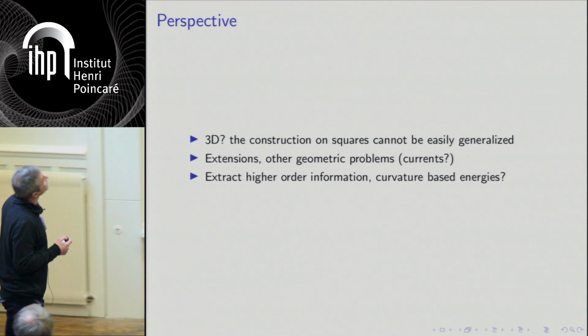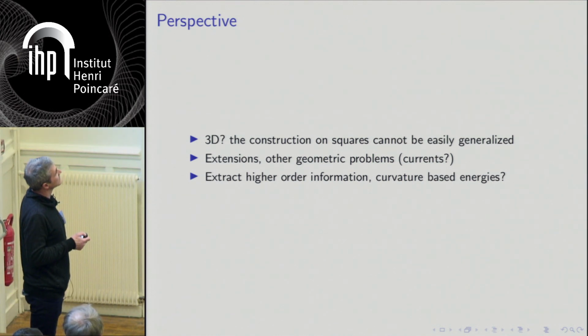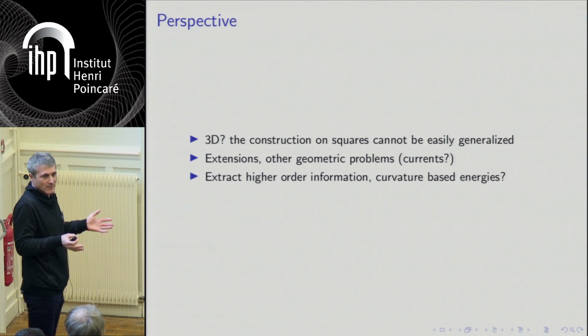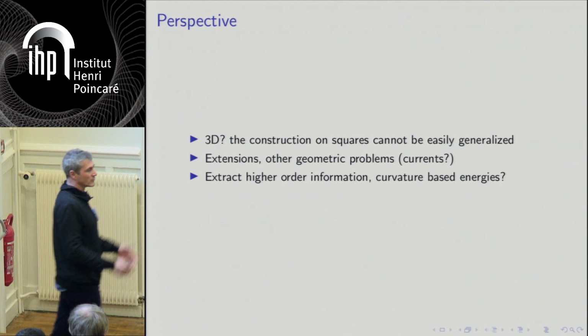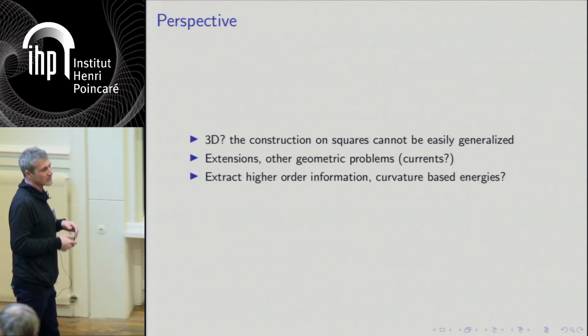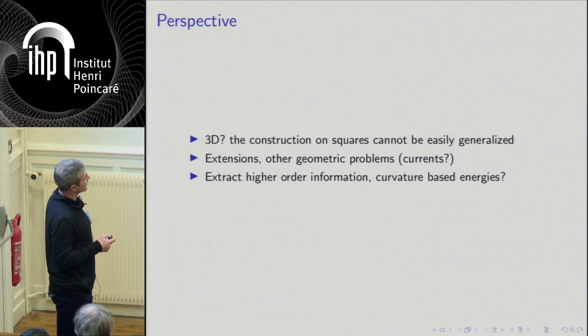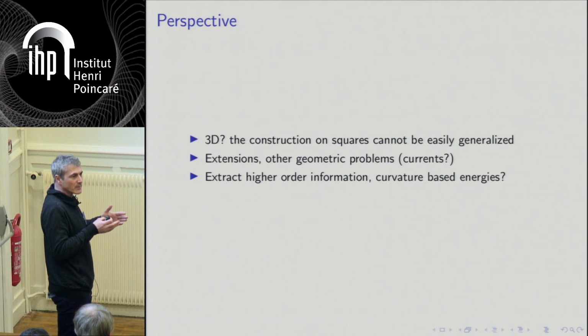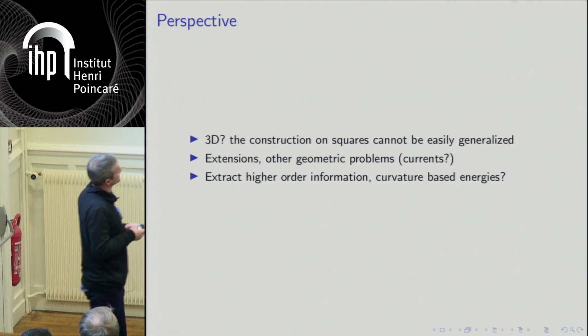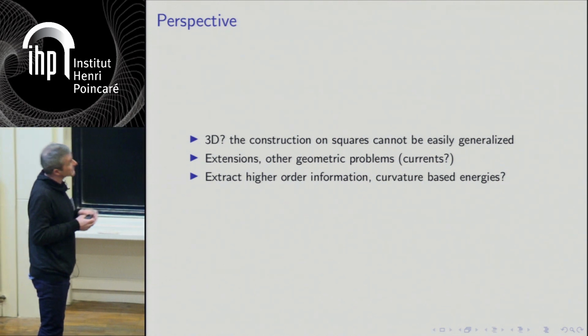And to extend this to higher dimension, of course, it's straightforward in the sense that it's a finite element construction. You can extend it to simplices, and all the theoretical results I showed are valid in any dimension. But the last part, with this construction and these flipped edges, I have no idea. I mean, there is no way to extend this in a clear way in higher dimension. So I don't know if we can do something similar, and if we can do something very simple.